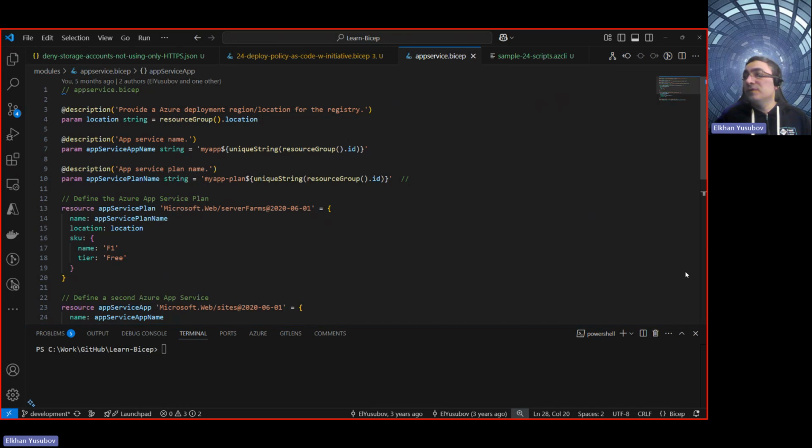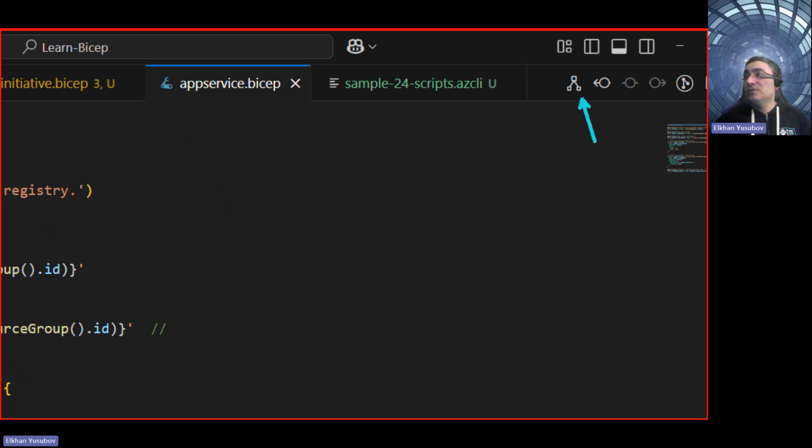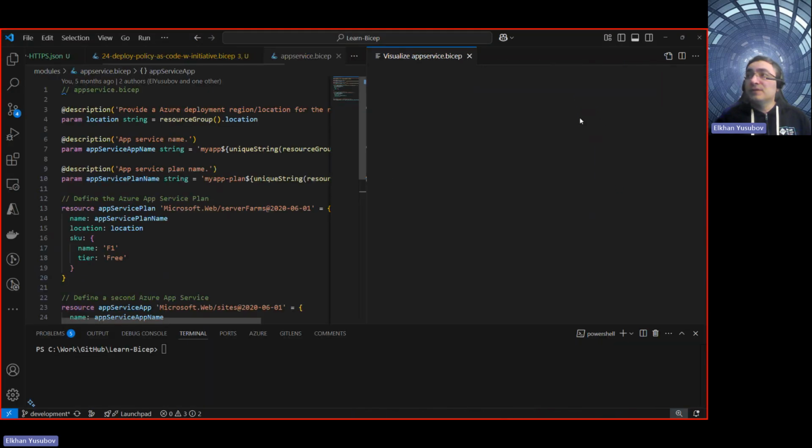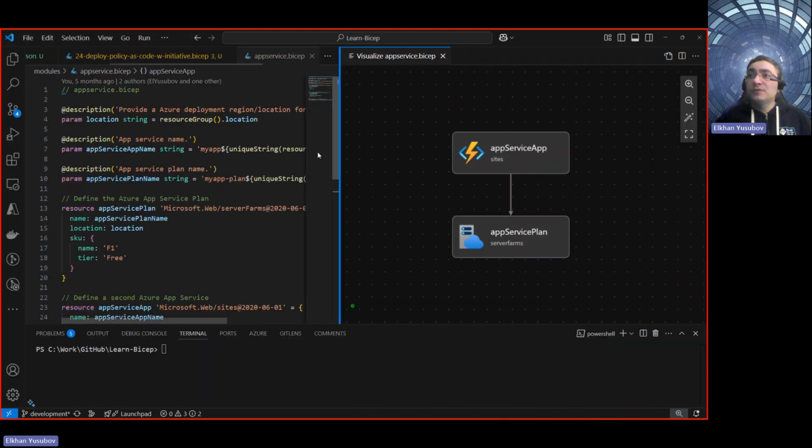If you are totally new to Azure Bicep and you want to understand Bicep code, you can always come to the right side here in the IDE and click on this icon. This is the icon called Azure Bicep Visualizer. If you click on that, we have this great feature where the definition of the two services you see here, as I mentioned before, is nicely visualized on the right side. So if you have dozens of resources that you are planning to deploy and they are defined in one Bicep code, you can see them here.